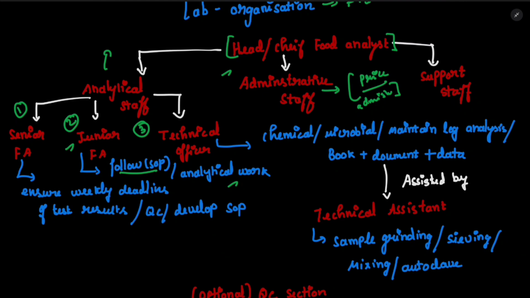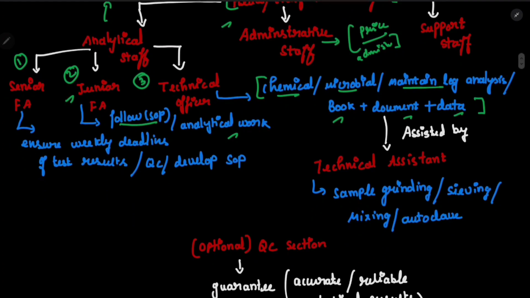The technical officer can also do the analysis of chemical and microbial samples and maintain the log of the analysis. He will book the log, document it and maintain the data. And he will be assisted by the technical assistant, who can do the sampling, grinding, sieving, mixing and autoclave. I have told you, right, he is an unskilled staff. Unskilled, because there is not much skill involved here, but these roles will be done by the technical assistant.